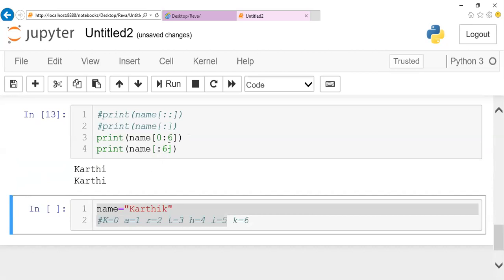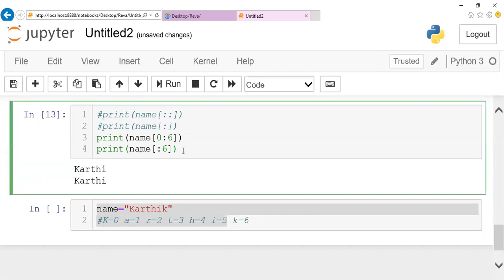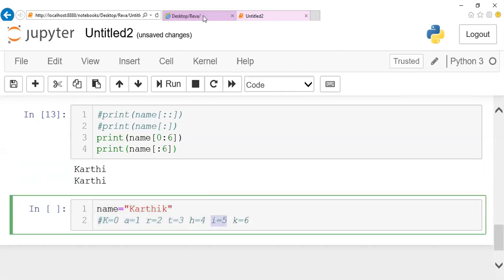So are you people clear with this end value? If you give some end value, it will go only till end minus 1. It will never go to the exact point. If it is 6, it will never go to 6. It will go only till 5. Is this clear? Clear with the start and end? Respond to me. Fine, that's fine.